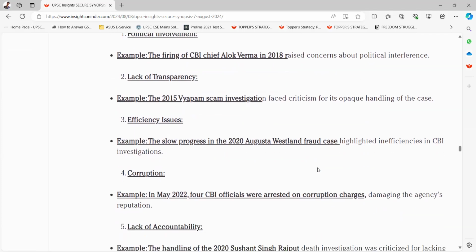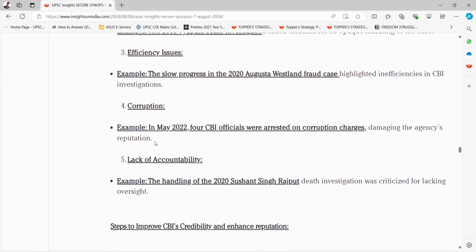Third is efficiency issues. Example, the slow progress in the 2020 AgustaWestland fraud case highlighted inefficiencies in CBI investigations. Fourth one is corruption. Example, in May 2022, 4 CBI officials were arrested on corruption charges, damaging the agency's reputation.